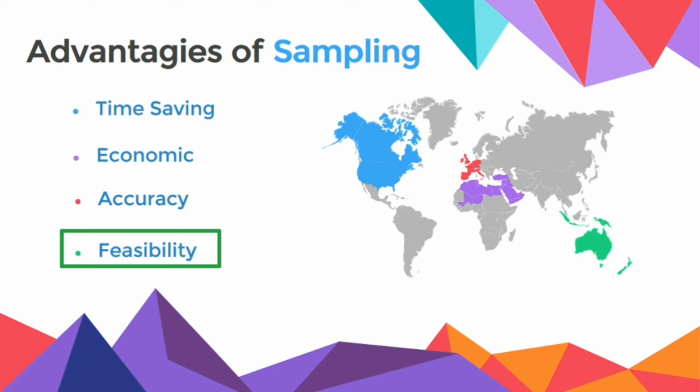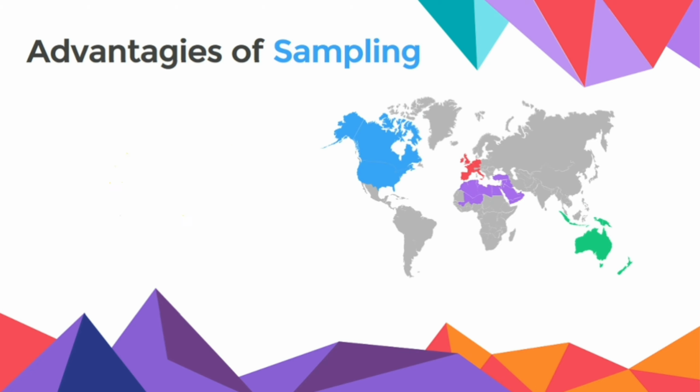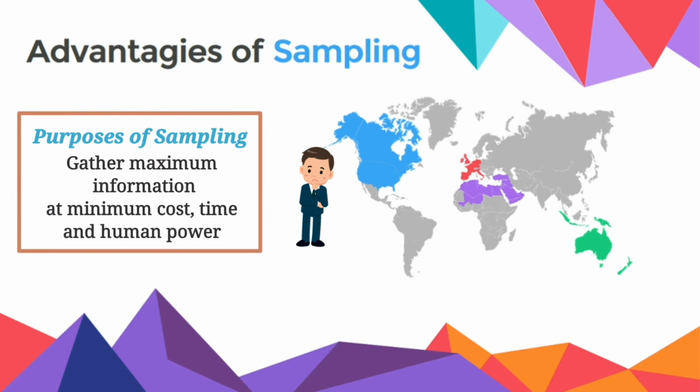For example, a whole pot of soup need not be tested to see whether it is properly cooked or not. Obviously, if the whole pot of soup is tested, none would be available for sale or use. These are some advantages of sampling. Given all these benefits, it would not be wrong to say that the foremost purpose of sampling is to gather maximum information about the population with minimum cost, time, and human power.